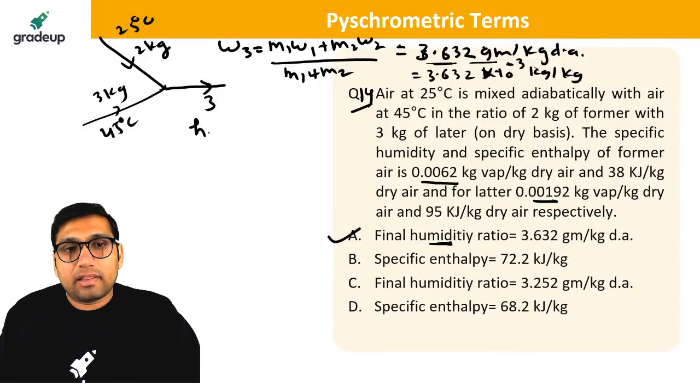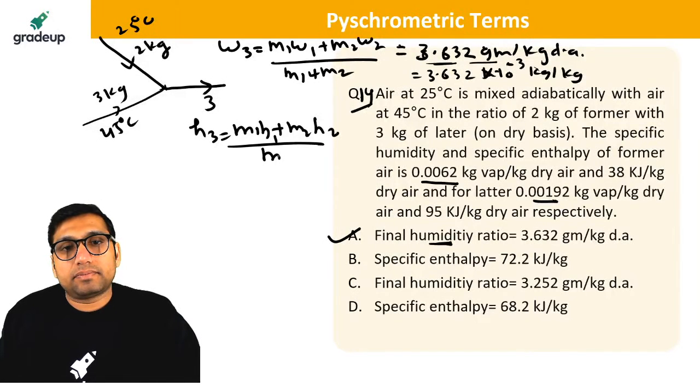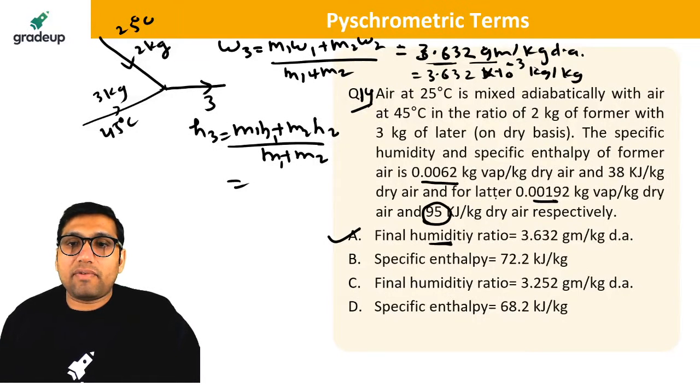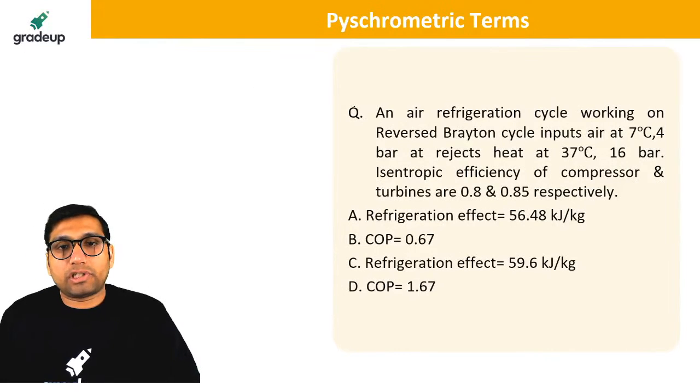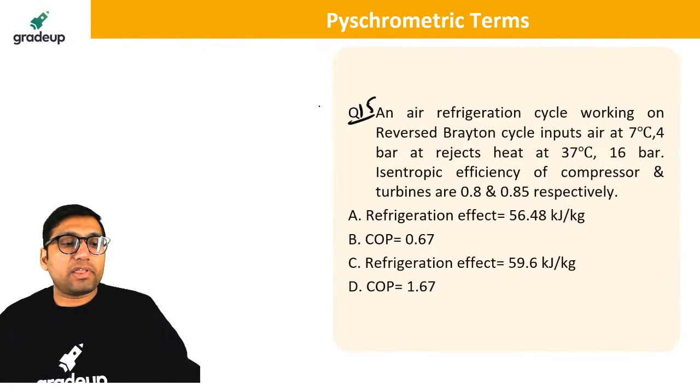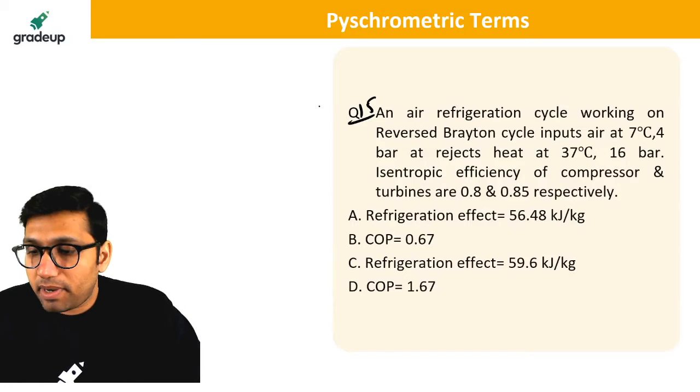And the total enthalpy will be equal to M1H1 plus M2H2 divided by M1 plus M2. Everything is given. H1, H2 is given. Just put the value, you will be getting 72.2. Okay? Clear? Next question, last question, question number 15. An air refrigeration cycle working on reverse Brayton cycle.